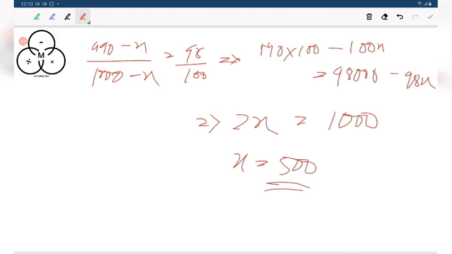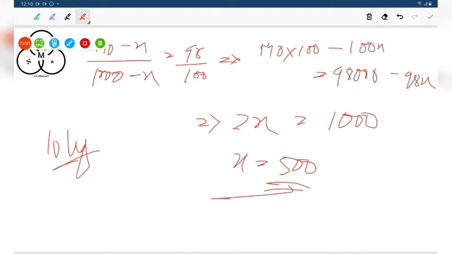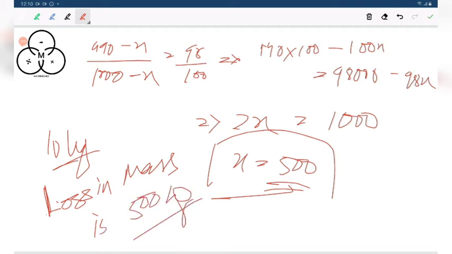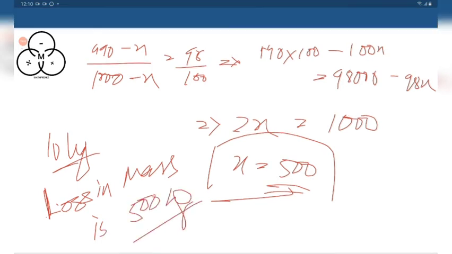So most of you were thinking that the answer was 10 kilogram, but after the calculation, we have seen that the loss in weight, or rather loss in mass, not weight, it should be mass. Loss in mass is 500 kilogram. That is the beauty of KVPY questions.